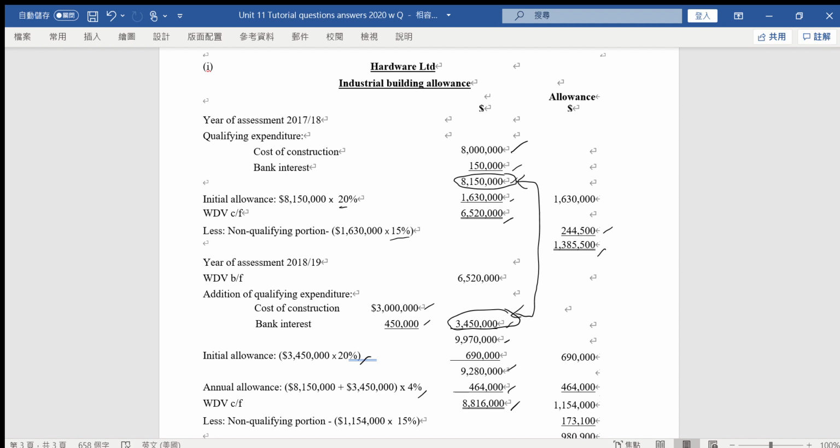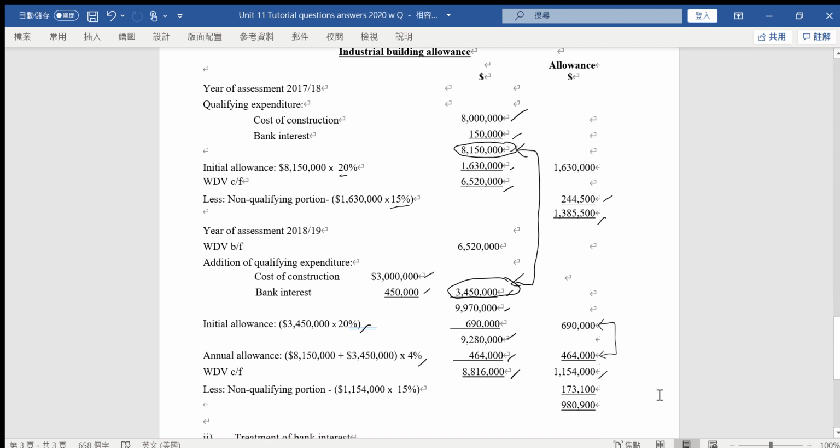But we need to add up the IA and AA. This is the total allowance, and it is 1,154,000. But because the building is not used wholly for qualifying trade, we need to deduct the non-qualifying portion, the 15% used as an office.